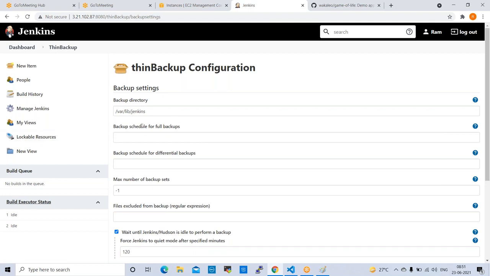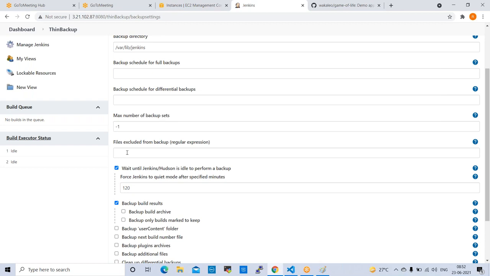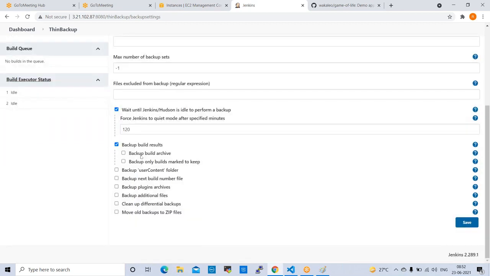What are the things you want to take? Next one is backup schedule for full backups. I don't want to schedule anything. Backup schedule for differential backup. No, I don't want to schedule anything. This one also I can ignore. I don't want this. And now backup build result.